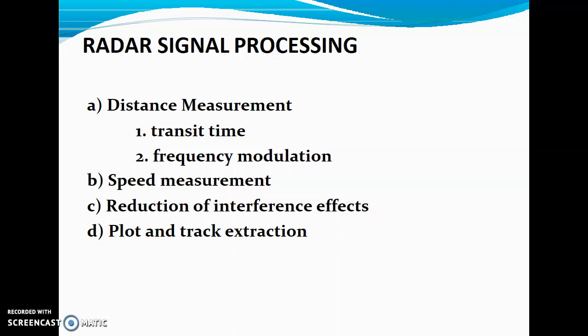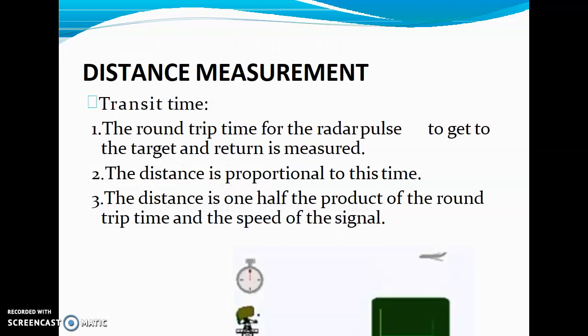So that is a to and fro motion of the signal from the transmitter towards the target and from the target back towards the transmitter, and that back signal is known as your echo signal. Secondly, we use the frequency modulation technique for the measurement of distance also. We have speed measurement, we have reduction of interference effects, and we have plot and track detection. We'll discuss all these parameters one by one in the coming slides.